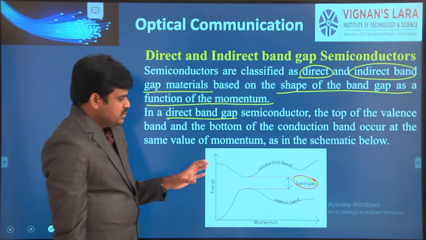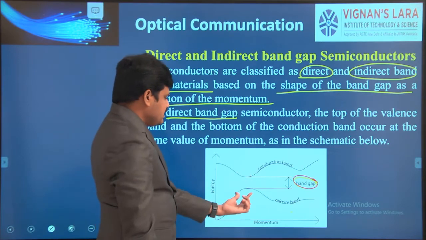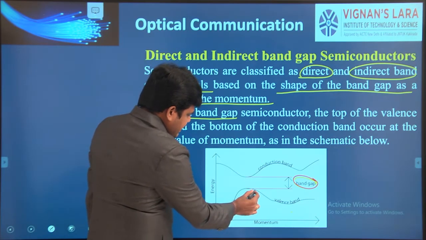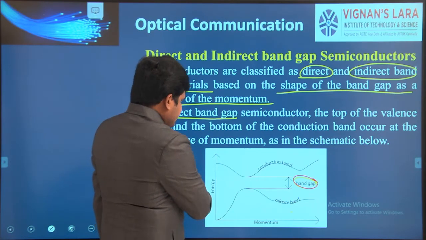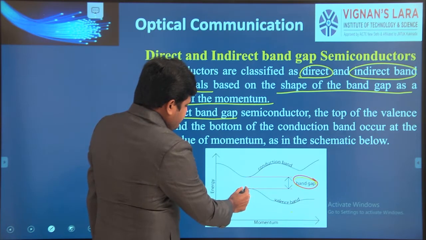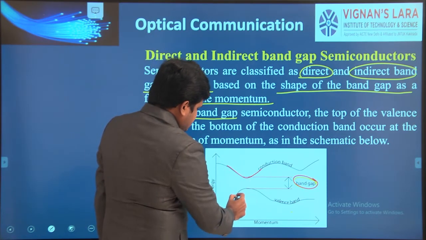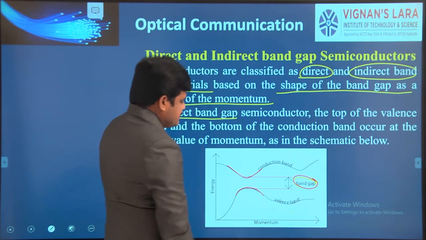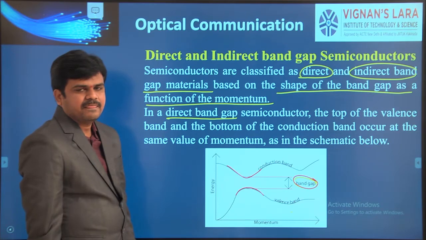You can see here, this is the top of the valence band. The top of the valence band is facing the bottom of the conduction band.